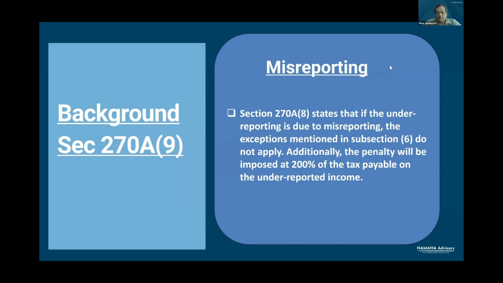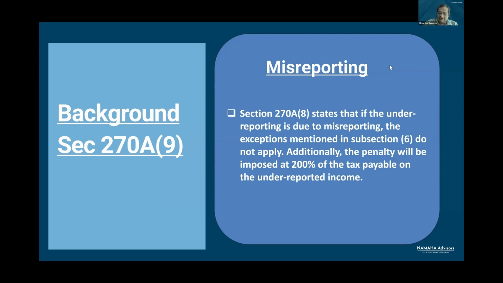We have seen 5 exceptions under subsection 6. They pertain to those cases where income is estimated or where all books are maintained, but the method employed is such that some estimate is required. But where there is willful suppression of facts, subsection 6 will not apply.